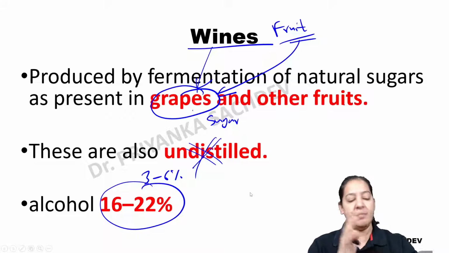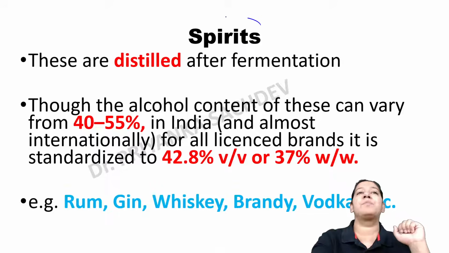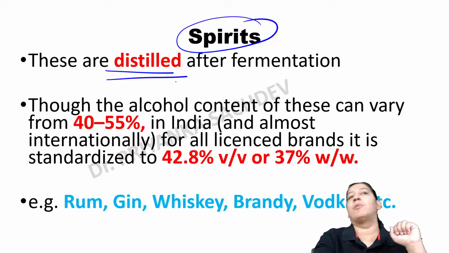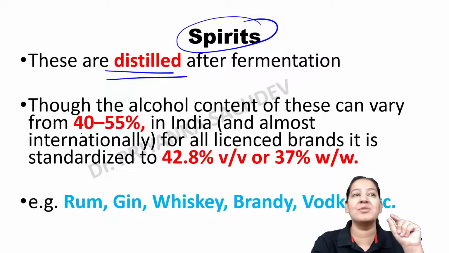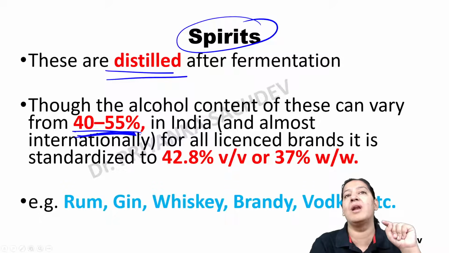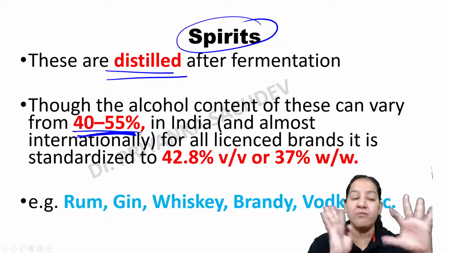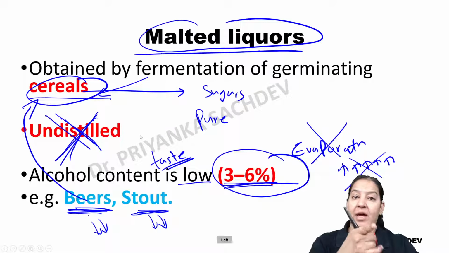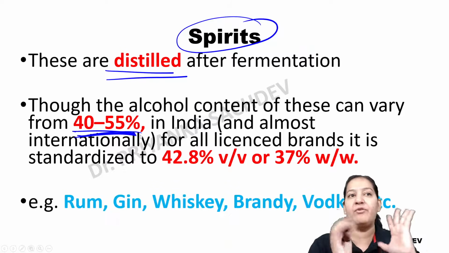Give me a thumbs up. The third type are the spirits. These are the distilled version. Here we are doing the distillation. So see the concentration of alcohol. It is the highest, 40 to 55. Here it was 16 to 22, and here it was 3 to 6. Now it is 40 to 55.